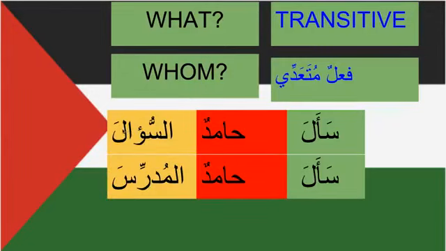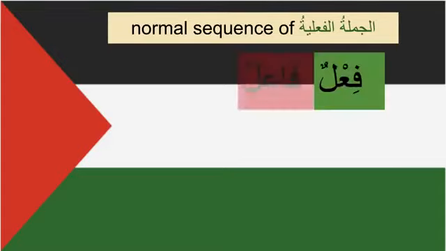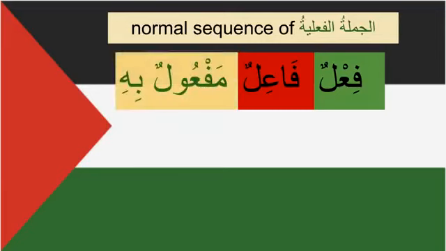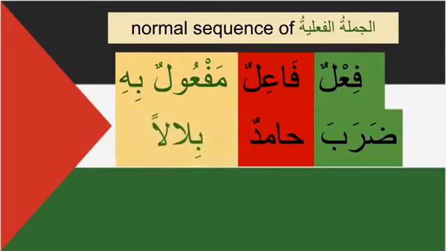So this mansoob, a fatha-ending noun, tells us that's a maf'ulun bihi, and the fa'il will always have the sign of dhamma. It's very important to recognize the sign of dhamma and fatha to know what is fa'il and what is maf'ulun bihi. Going to the normal sequence we learned in the last class, the normal sequence of a jumlatul fi'liyah is fi'l, fa'il and maf'ulun bihi. For example, we say daraba Hamidun Bilalan. So we have fi'l, fa'il and maf'ulun bihi, Bilalan, upon which the action is taken.